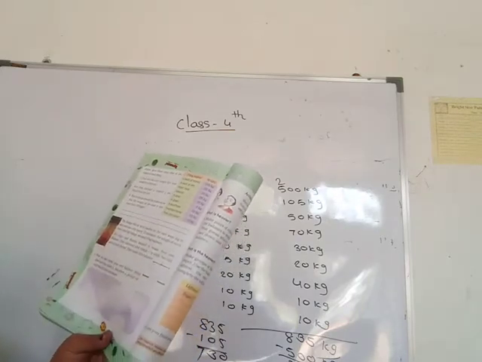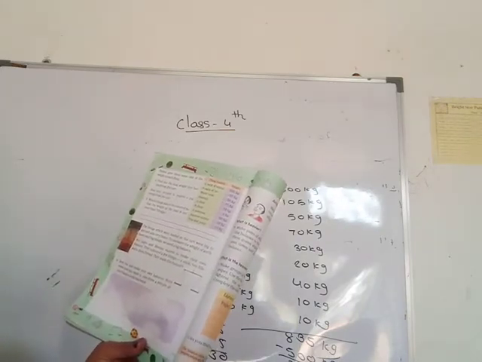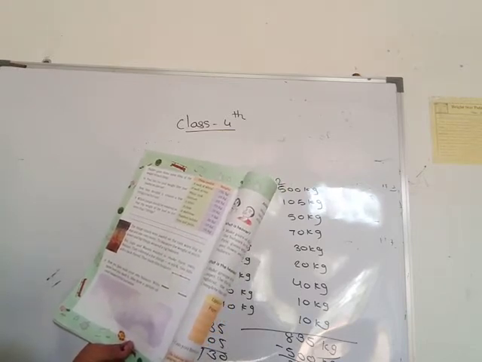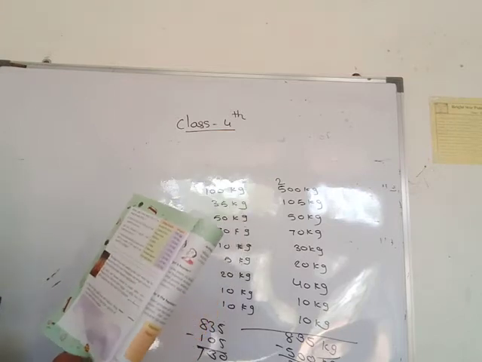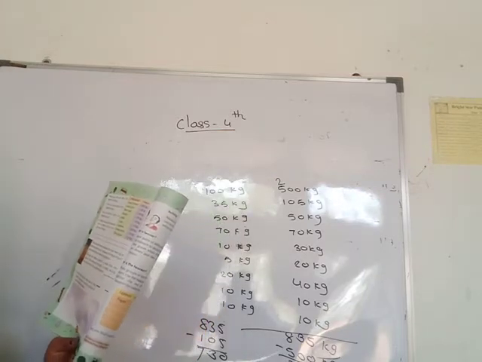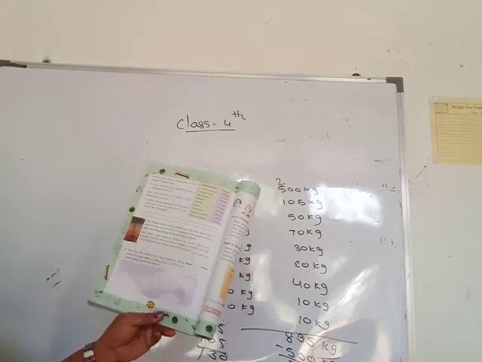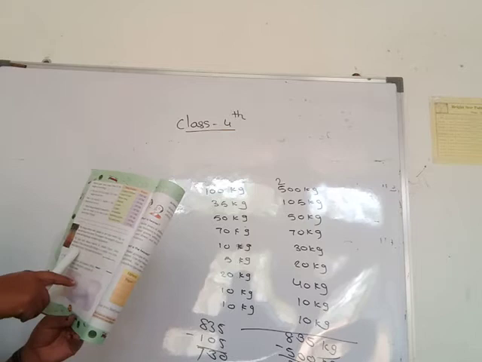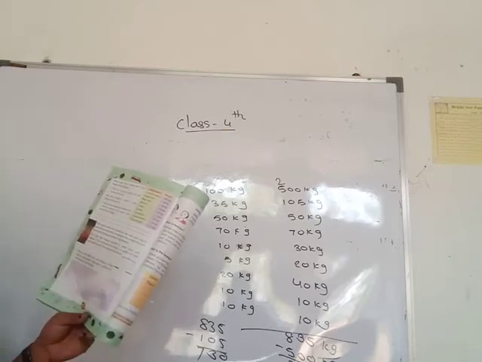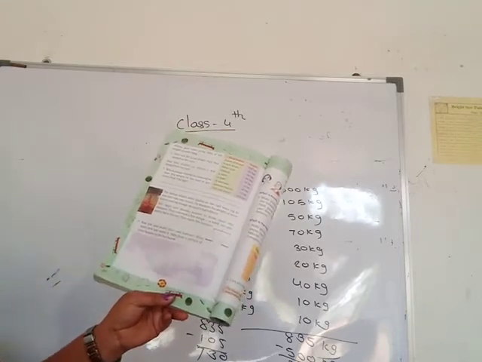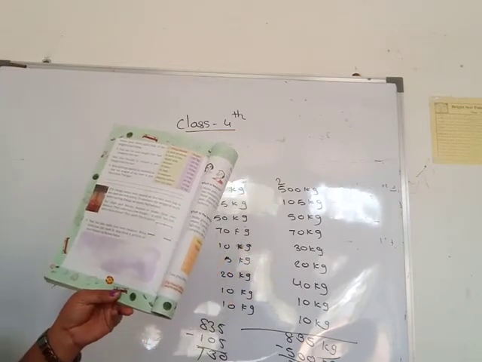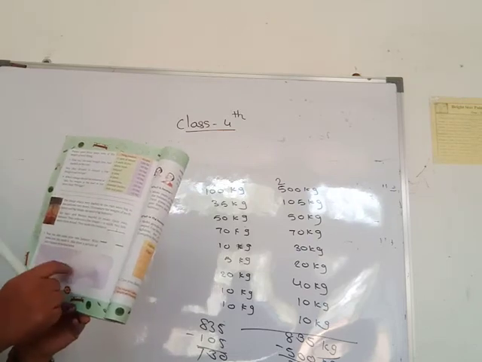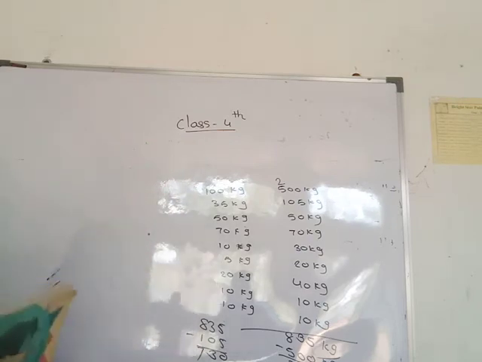Then next one, the things which were loaded on the cart were big in size and also very heavy, and to measure the weight of such heavy and big things we need a big balance. But Jaggu and Manu wanted to make their own balance, and they collected a few things: a stick, two lids and a thick thread, and they made this balance. Now you also make your own balance, write down how you made it and also draw a picture of this balance. Here one empty box is given and you draw this picture of the balance.